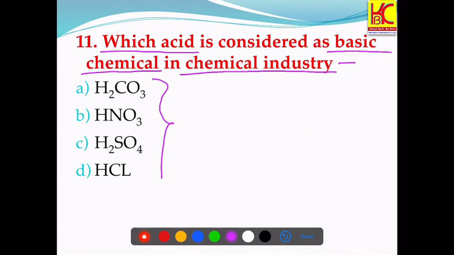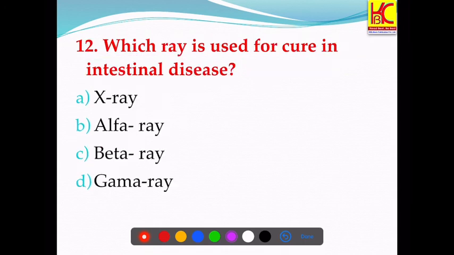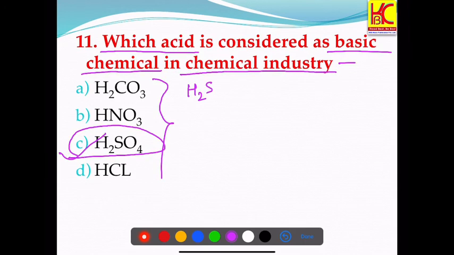It's H2SO4, that is sulfuric acid, which is considered as the basic chemical. This H2SO4 is a strong acid. Also, it has a strong oxidizing property.